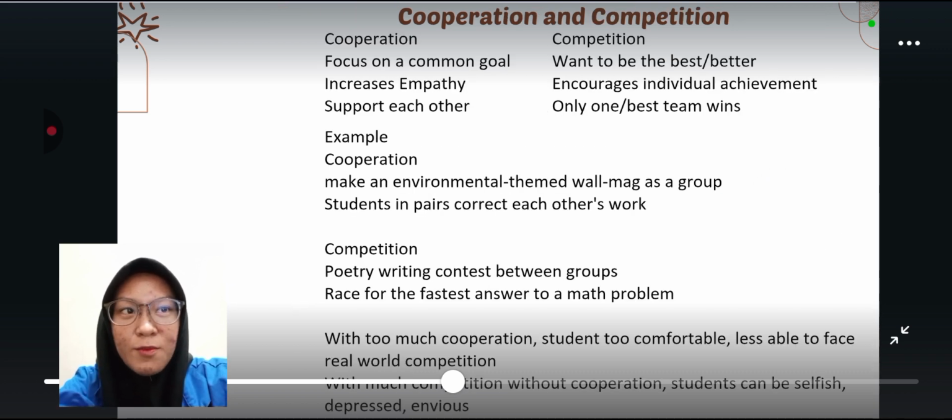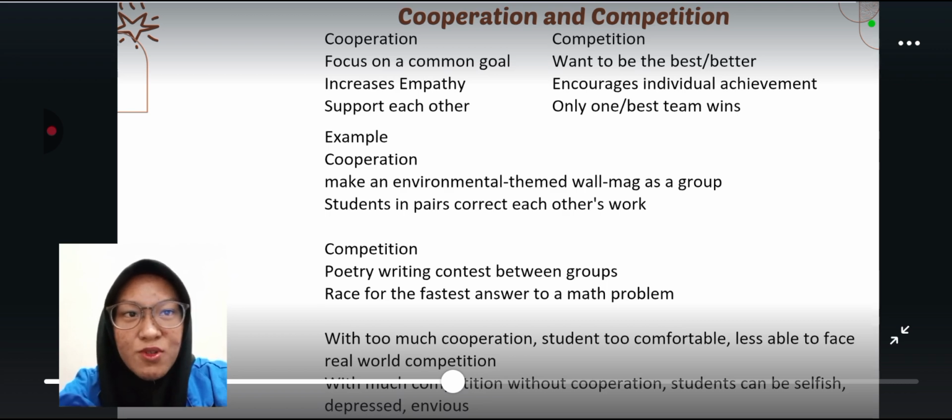Cooperation and competition. Cooperation is the process of students interacting to achieve common goals, like creating a project together. Competition is a situation where students compete to achieve the best results, like winning the class competition or getting the best grades. Here are the differences.